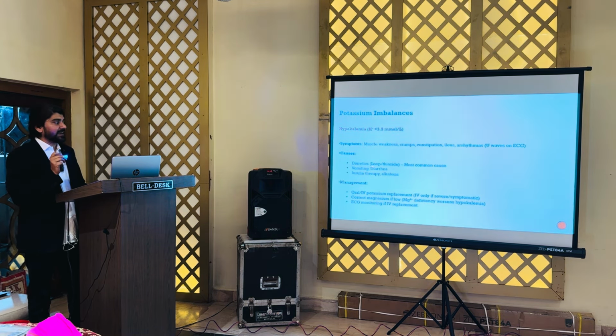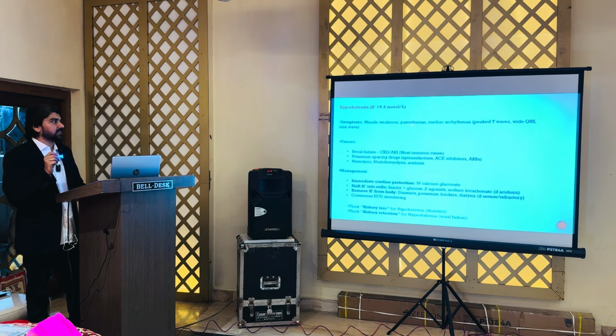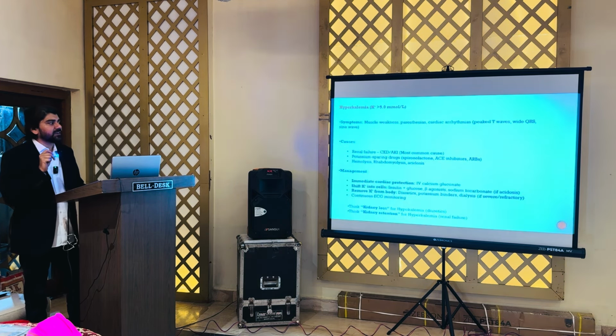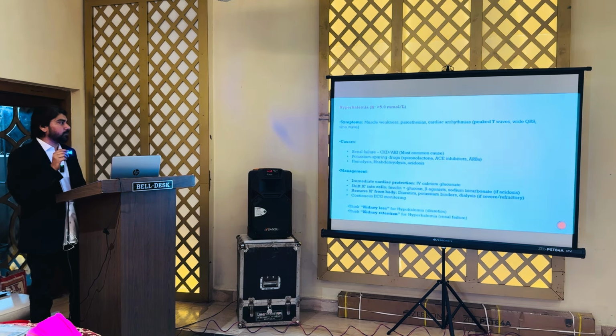If you talk about hyperkalemia, again, potassium level more than 5 millimoles per liter, muscle weakness and paresthesia, and in the severe conditions cardiac arrhythmias can be present with peaked T waves and wide QRS complex. The most common cause again is renal failure, with acute kidney disease or chronic kidney disease, and potassium-sparing drugs like spironolactone are also very common.